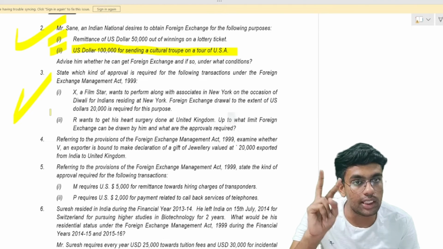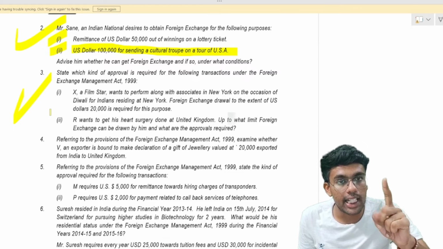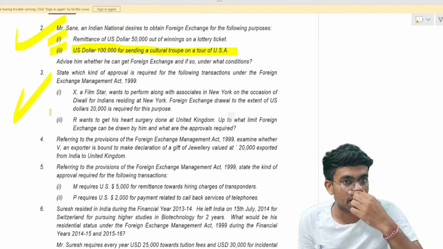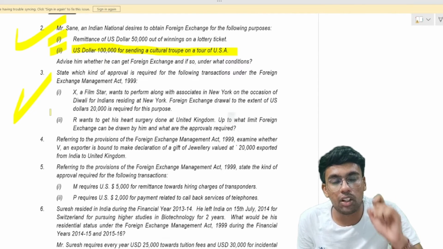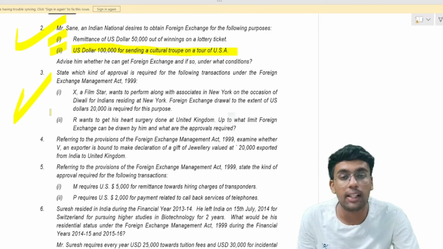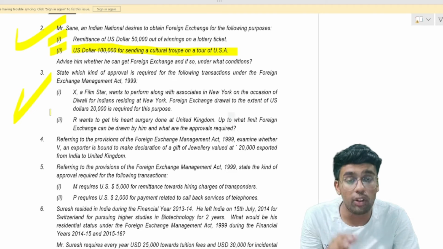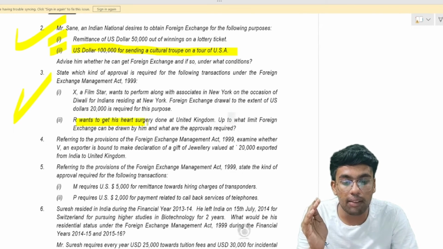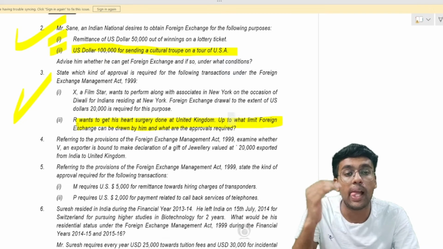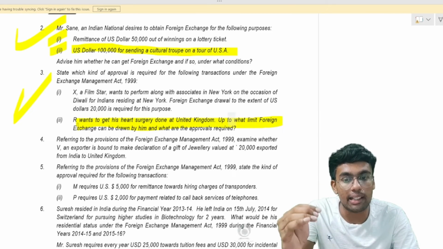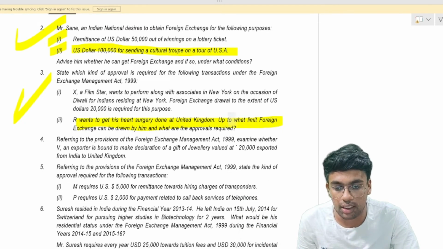Let us discuss the second part of the question first. If you are going outside India for medical treatment, for studying outside India, or for immigration, these are the 3 exemptions given under your LRS, for which no prior permission of RBI is required, even if the amount of remittance under LRS is more than $250,000. Therefore, if you obtain an estimate of the expenditure you are going to incur on the heart surgery from the United Kingdom hospital, then you can withdraw up to that amount without approval from any kind of authority.